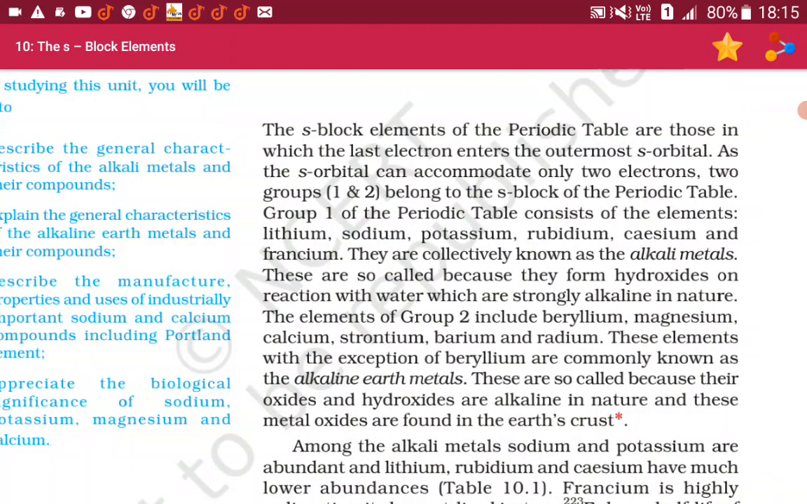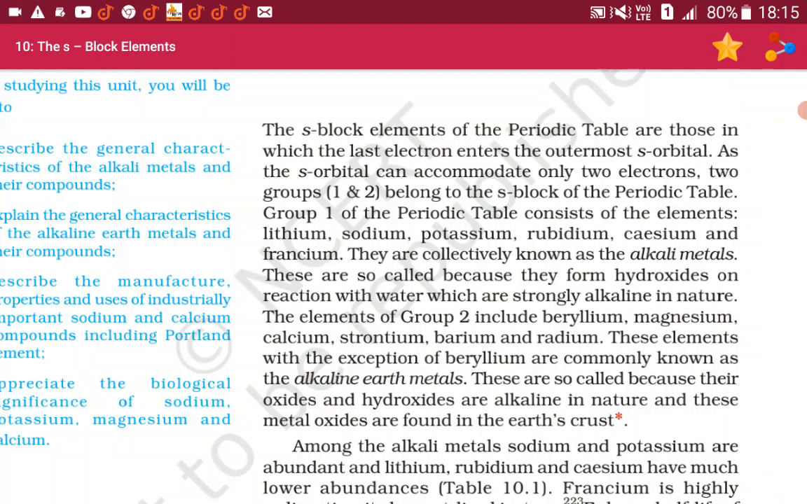Group 1 of the periodic table consists of the elements lithium, sodium, potassium, rubidium, cesium and francium. They are collectively known as alkali metals. These are so called because they form hydroxides on reaction with water which are strongly alkaline in nature.